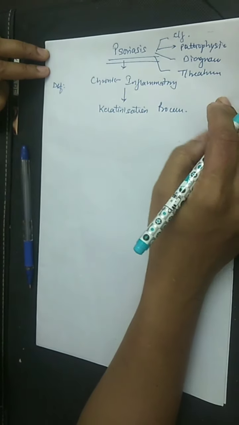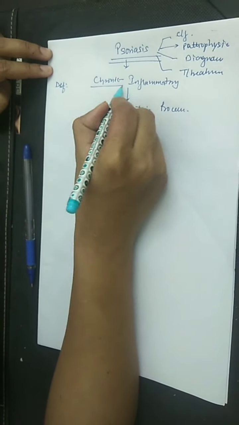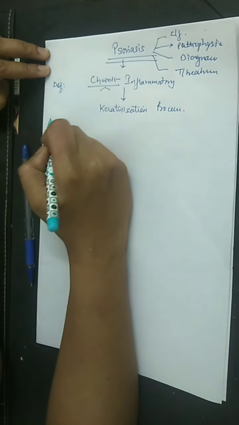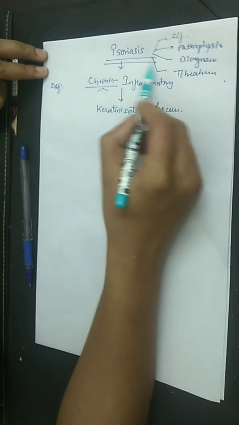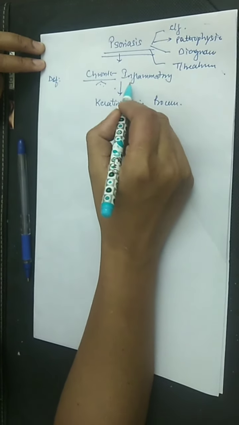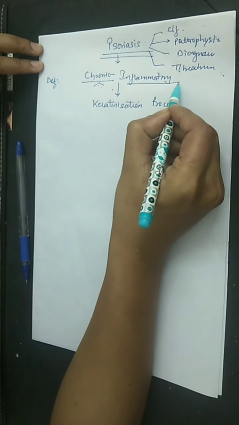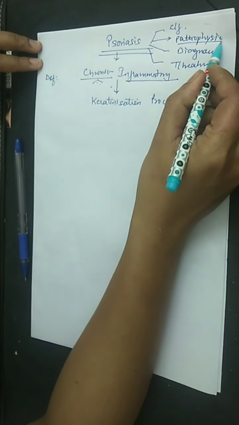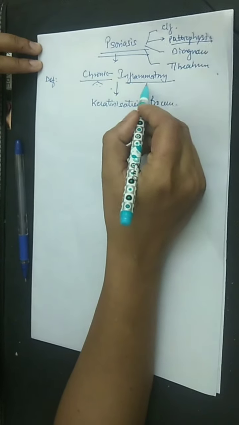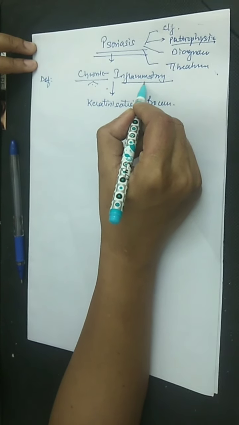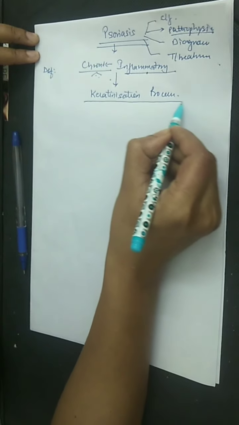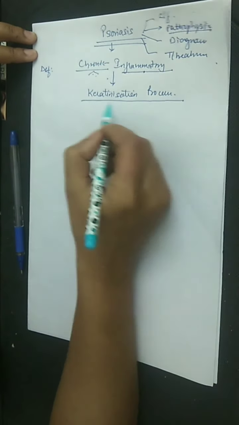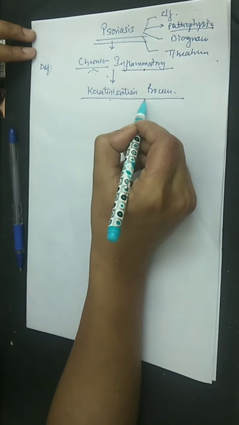So let's break my sentence. It is a chronic disorder. Just like diabetes and blood pressure, which have a long course, similarly psoriasis also has a long course. Second, it is an inflammatory disorder. So the basic pathophysiology or etiopathogenesis of psoriasis is alteration of the immune system, and the change in the skin is the alteration of the keratinization process.